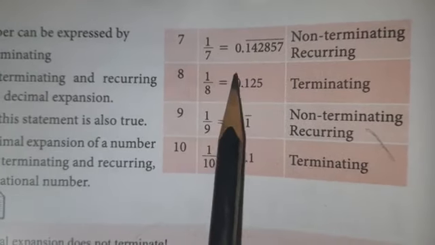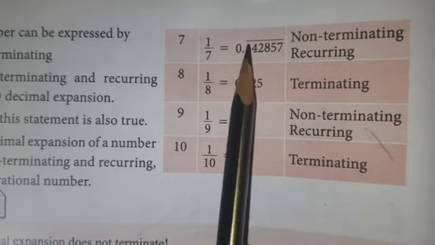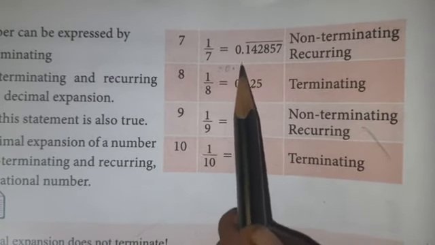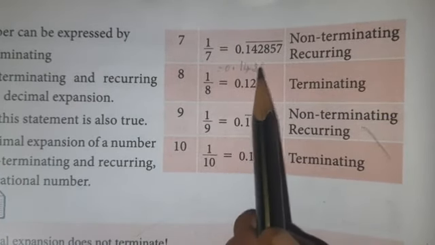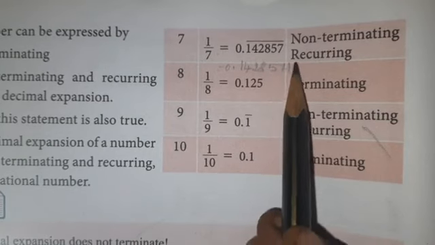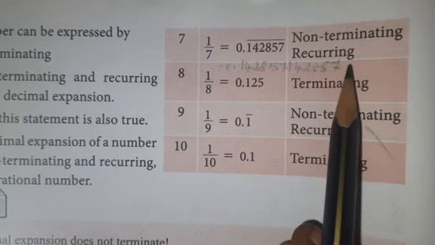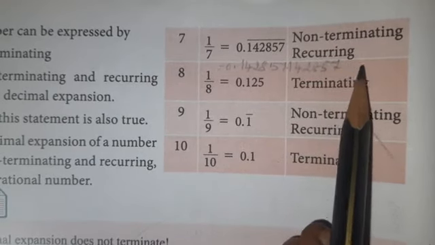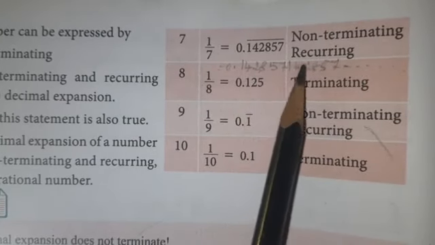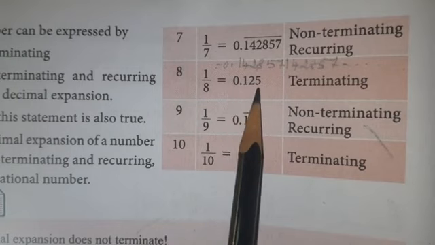Seventh example, 1 by 7 is equal to 0.142857 bar. The whole group is under the bar. It means 0.142857, again it starts 142857, like that again it starts 142857. It goes like that. Therefore, what type of decimal is it? Non-terminating recurring. The eighth one, the decimal comes to an end.